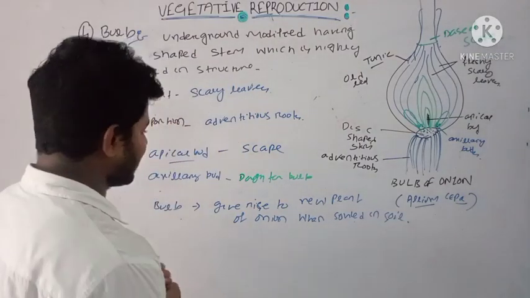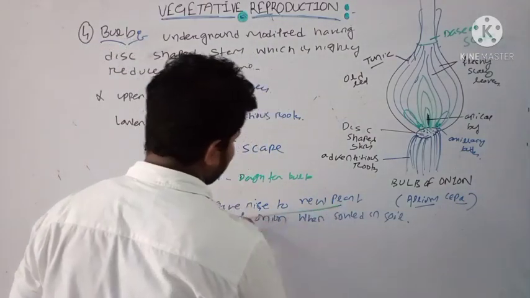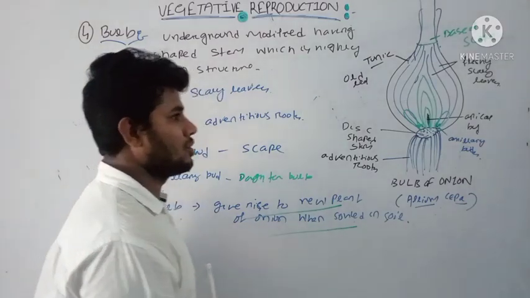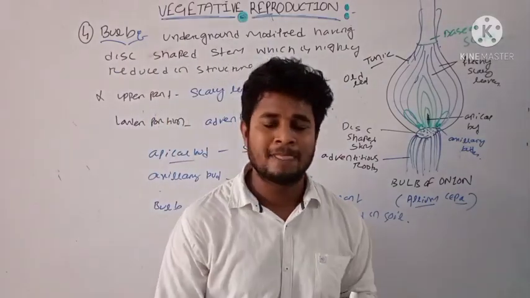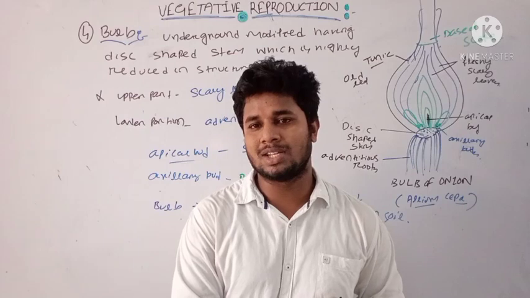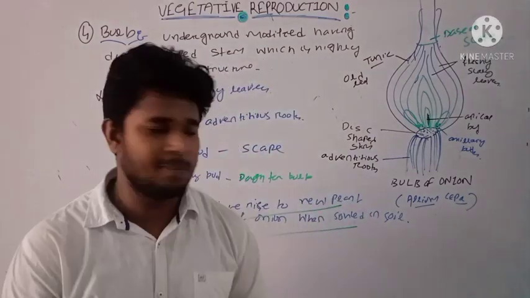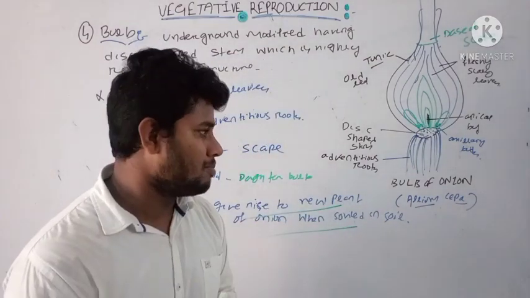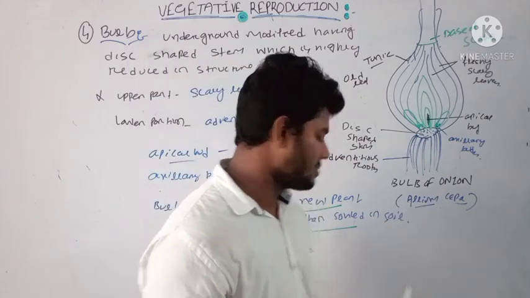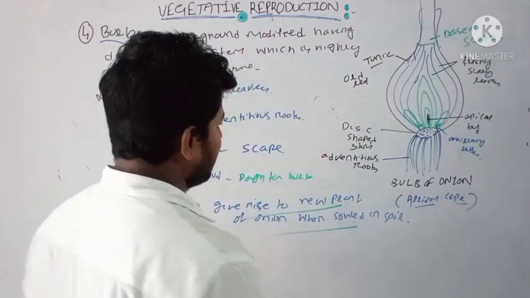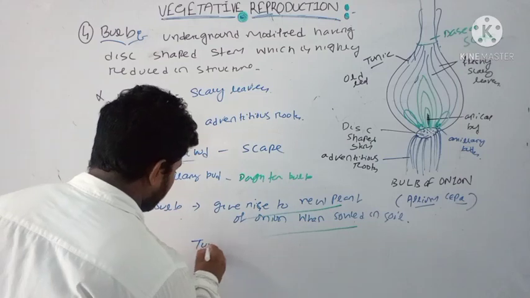Okay, these are the basic types of underground stem. First is the rhizome, the second is the corm, the third is the stem tuber, and the fourth is the bulb structure. Allium cepa is known as a tunicated bulb.